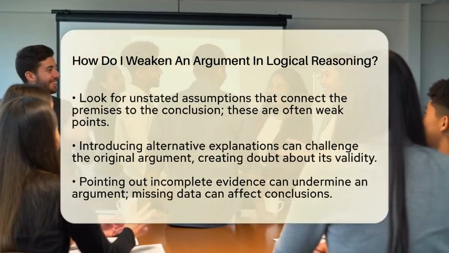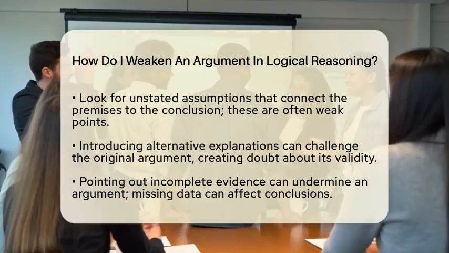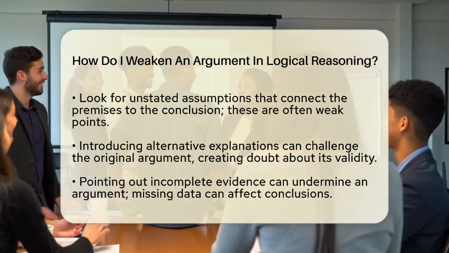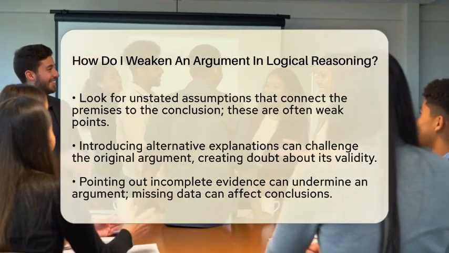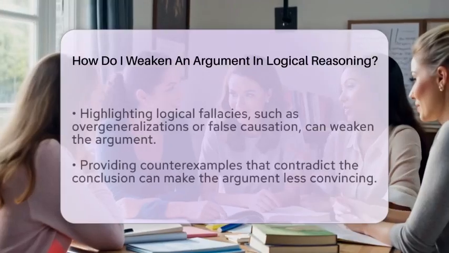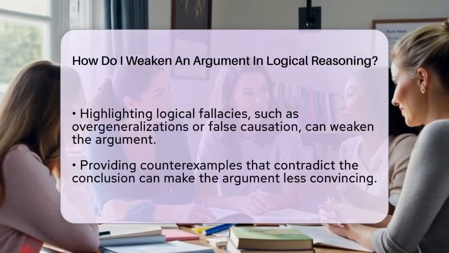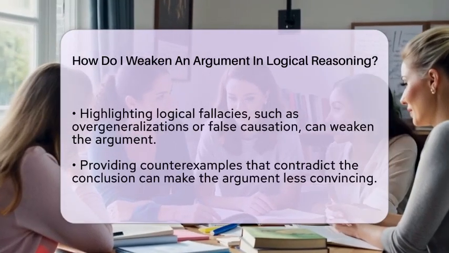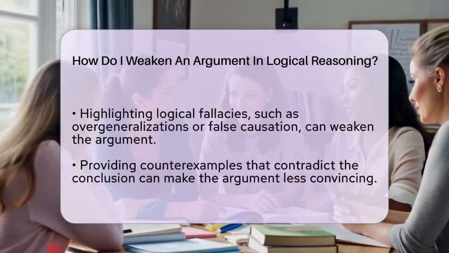You can also highlight logical fallacies. If the argument relies on overgeneralizations or false causation, pointing these out can weaken its strength. These errors in reasoning can make the argument less convincing. Providing counterexamples is another way to weaken an argument. If you can present evidence that contradicts the conclusion, it makes the argument less plausible.